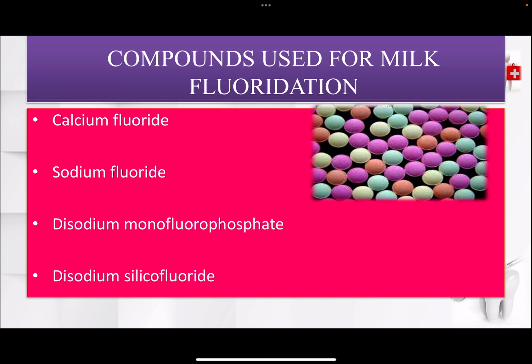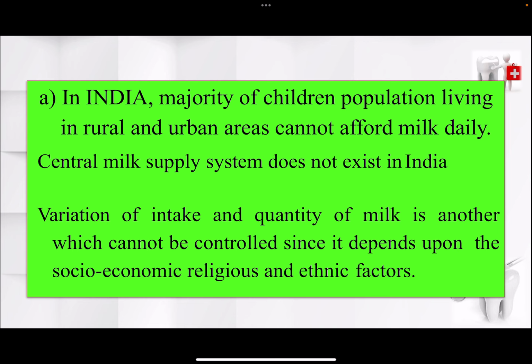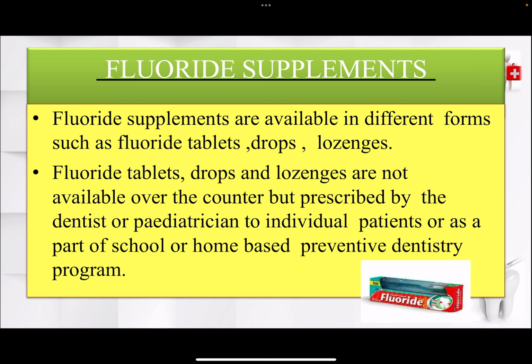Compounds used for milk fluoridation include calcium fluoride, sodium fluoride, disodium monofluorophosphate, disodium silicofluoride. Feasibility in India: of course, milk fluoridation is advantageous in addition to a stable food. The problem is that the majority of the children in rural and urban areas cannot afford milk. That is one of the major problems.